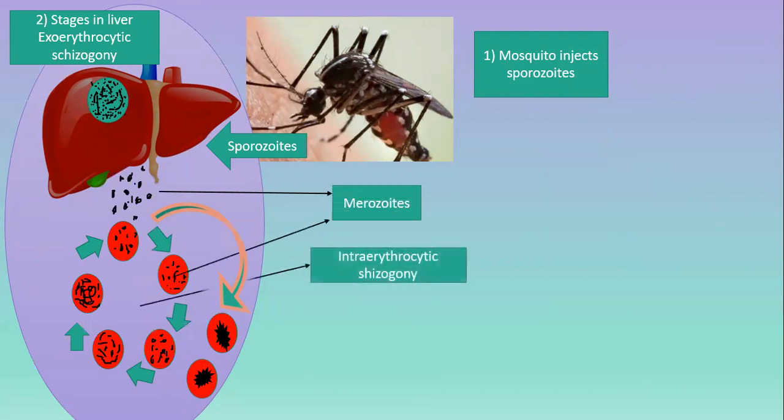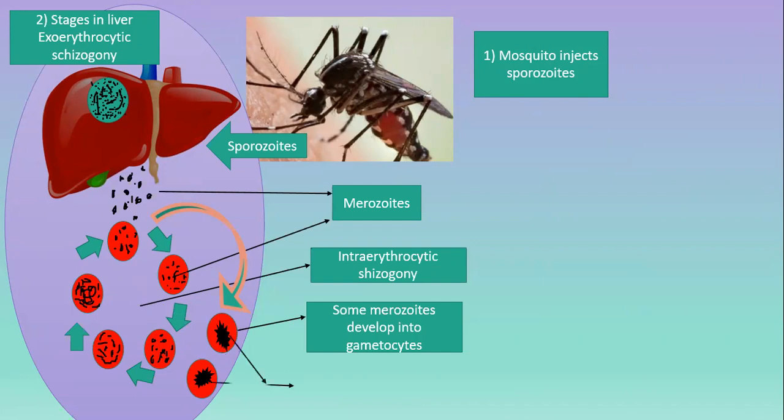Intra-erythrocytic schizogony means the schizogony or the merogony which takes place in the red blood cells. It's called the intra-erythrocytic schizogony, which means inside the red blood cells. Some merozoites develop into the gametocytes. So two cycles run. This is one cycle which infects new and healthy red blood cells, and some merozoites get converted or specialized into the gametes or the sex cells.